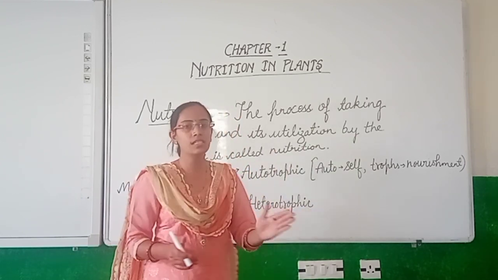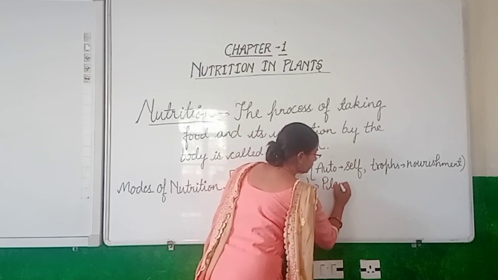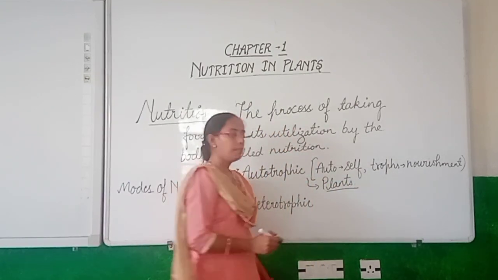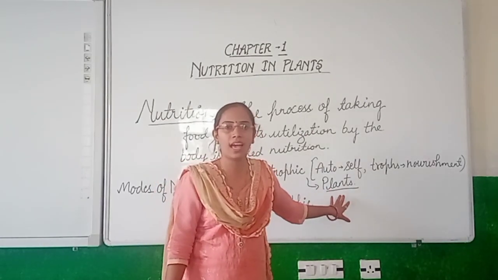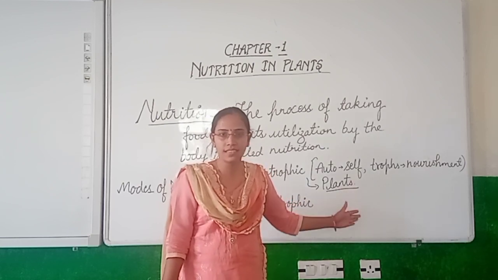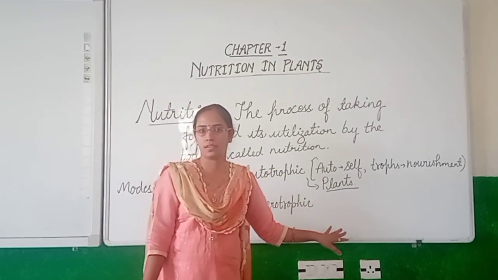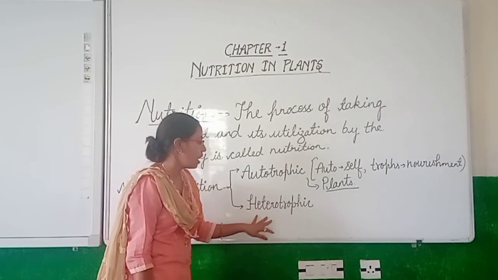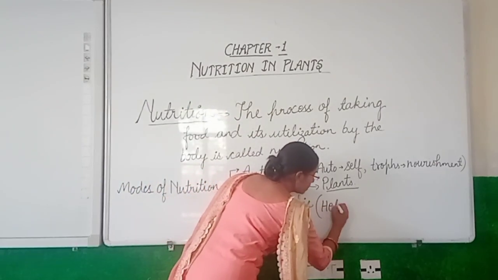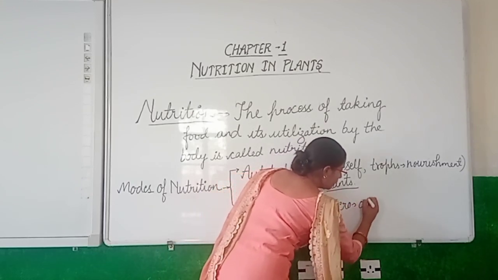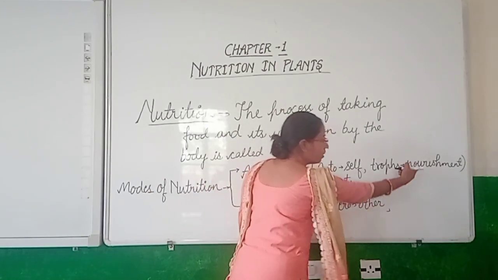The best examples of the autotrophic mode of nutrition are the plants. Plants, with the help of the process known as photosynthesis, make their food. That's why they are known as autotrophs. And the other one is heterotrophic mode of nutrition. In this, hetero means other, or you can say different, and troph means the nourishment.